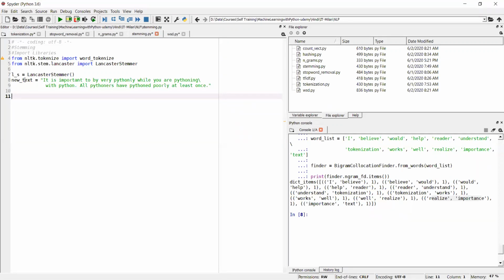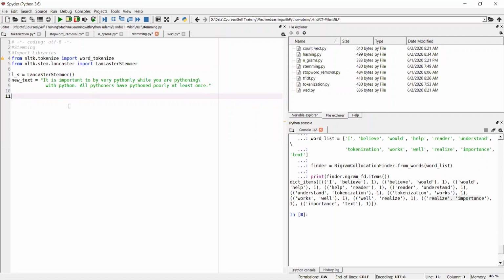So we have a sentence, you can see: It is important to be very Pythonly while you are Pythoning with Python. All Pythoners have Pythoned poorly at least once. This sentence is like a tongue twister; you will find it on Google.